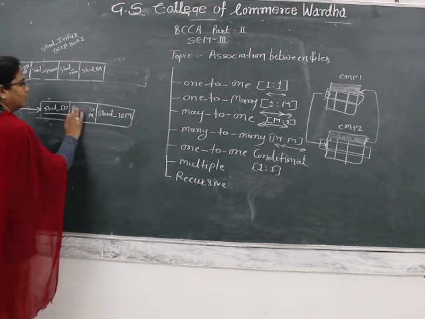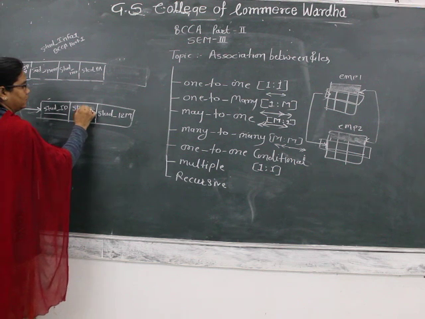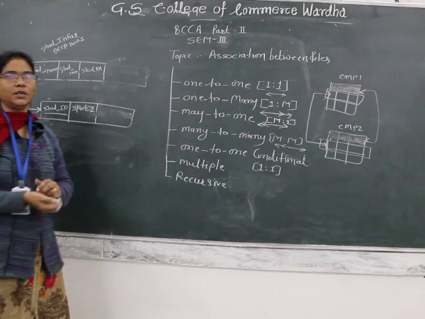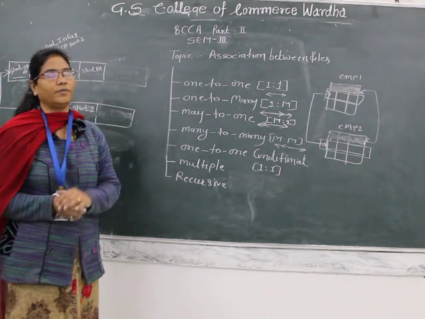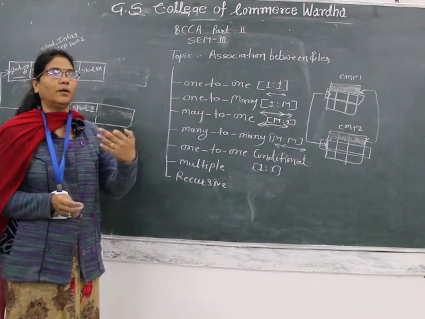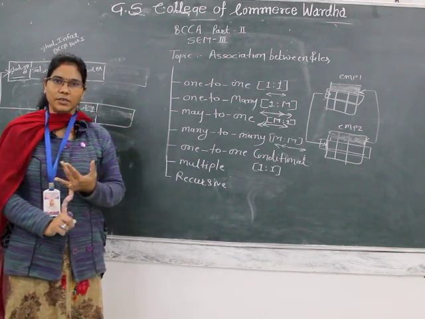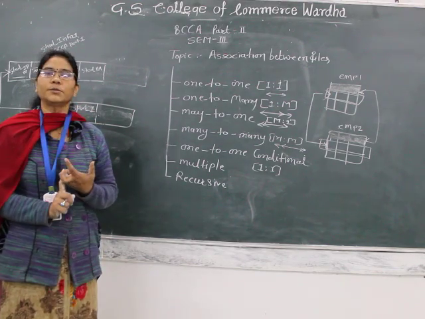Okay, here sport interested, or we can say one student can participate in various events, or one student can participate in various departments also, like student interested in NSS, student interested in NCC, student interested in sports also.